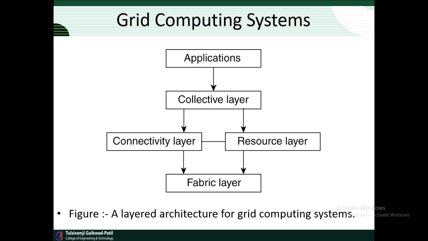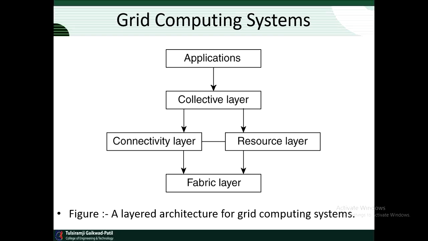Then the next layer in the hierarchy is the collective layer. It deals with handling access to multiple resources and typically consists of services for resource discovery, allocation and scheduling of tasks onto multiple resources, data replication and so on.